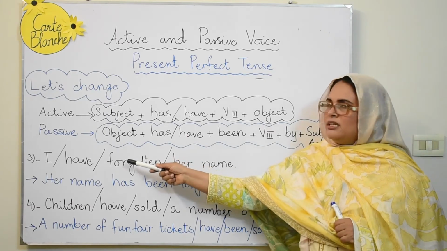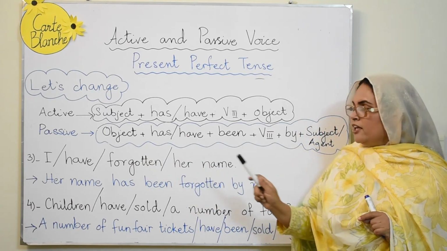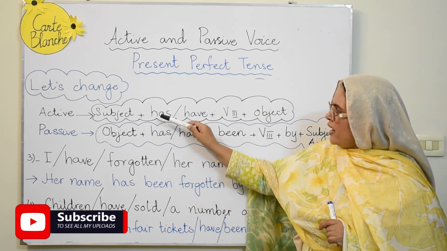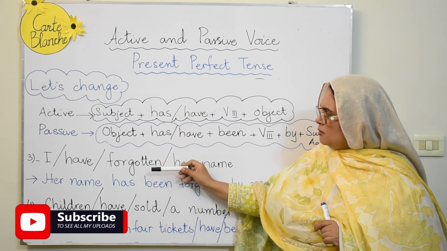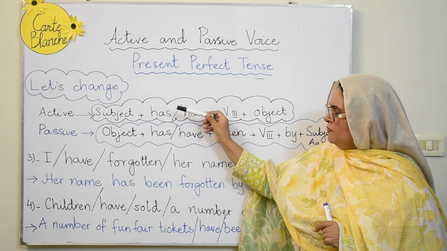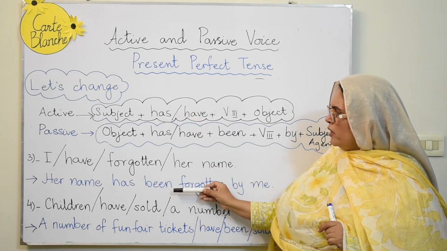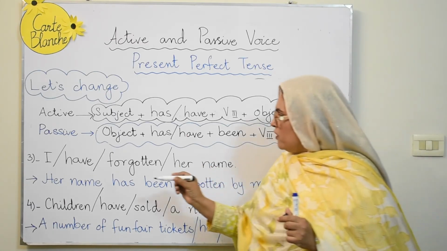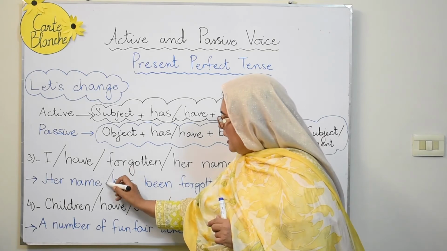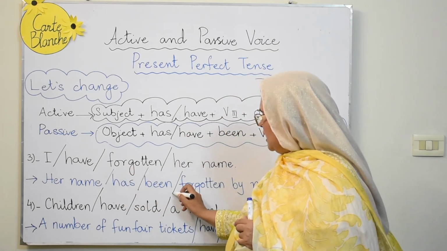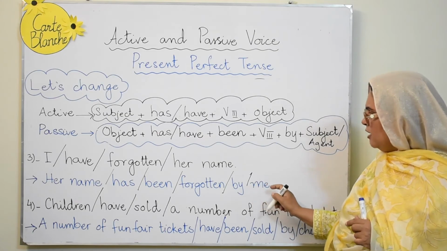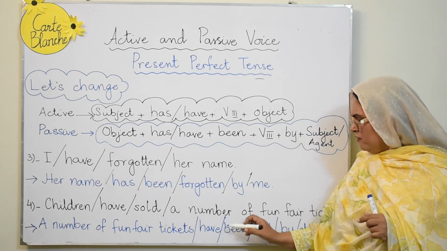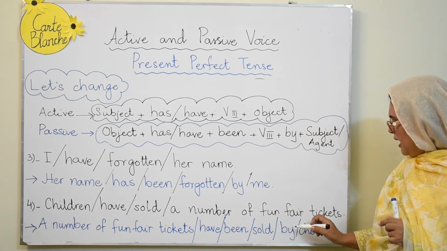I have deliberately put these slashes. Actually, you don't put the slashes. In fact, I've done this parsing, or these slashes over here, just to reflect that the sentences written in black ink follow this structure, and the sentences that are written in blue ink, which are actually the passive voice, through the slashes I want to help you out. For example, her name has been forgotten by me. Okay, a number of funfair tickets have been sold by children.